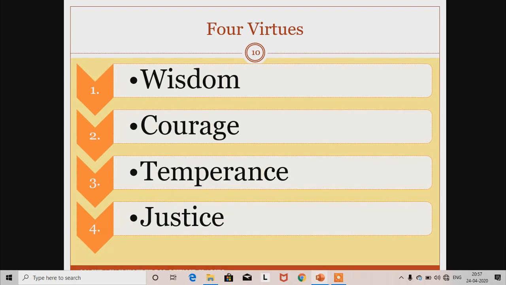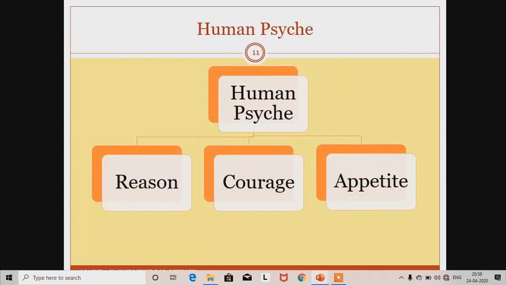To discuss justice, Plato discussed four virtues before this: wisdom, courage, temperance and justice. These are the main ones. According to Plato, wisdom, courage and temperance you can see in society, but justice is a virtue which is hard to practice because it can be practiced only by a just man, and these just men are Plato's guardians or the rulers.